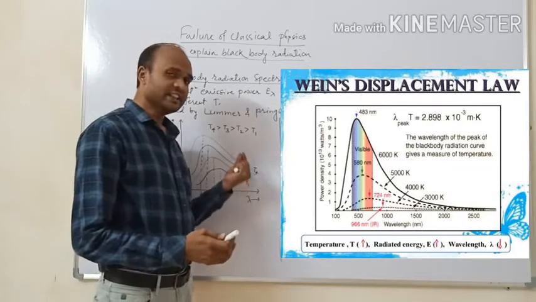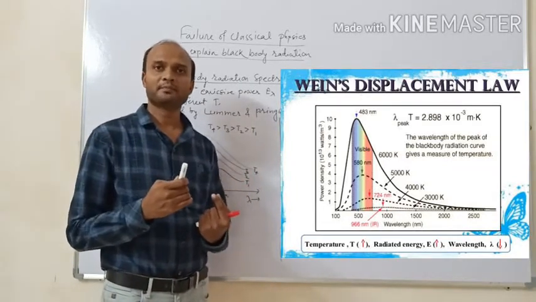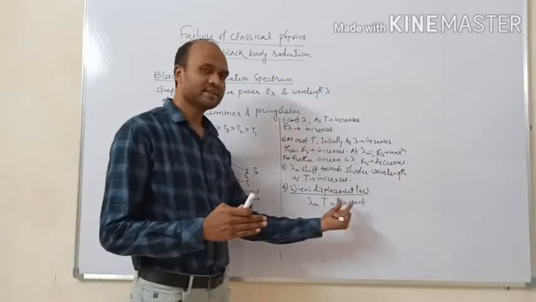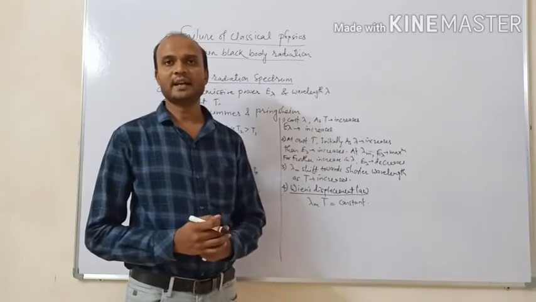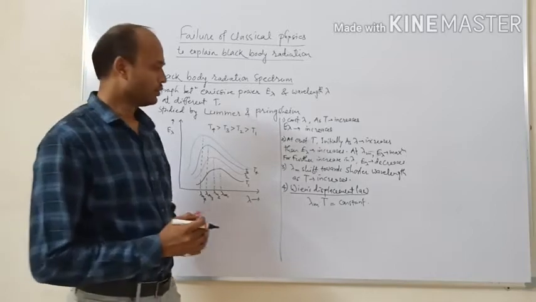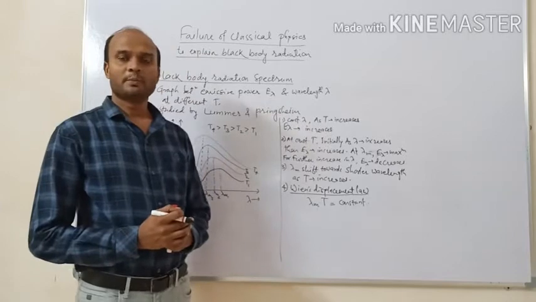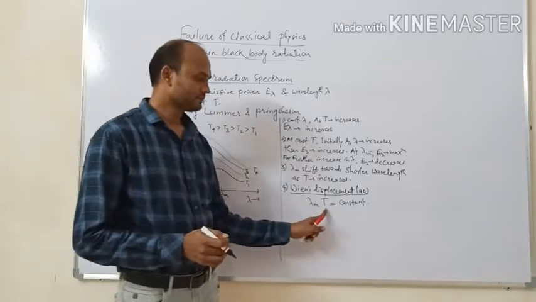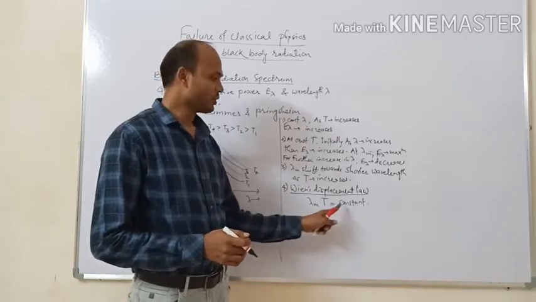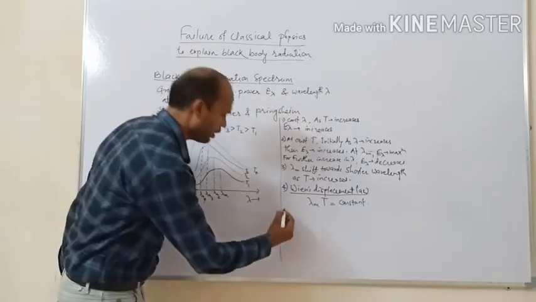So for the increasing temperature, the decrease in lambda m is such that their product should always remain constant, and that law is called Wien's displacement law. So Wien's displacement law can be stated as: the product of temperature and corresponding maximum wavelength lambda m is always constant. This is Wien's displacement law.